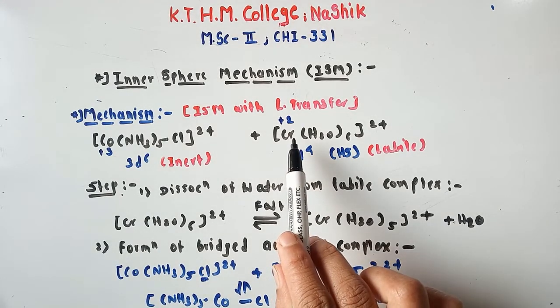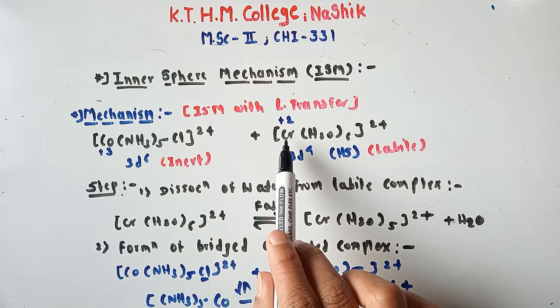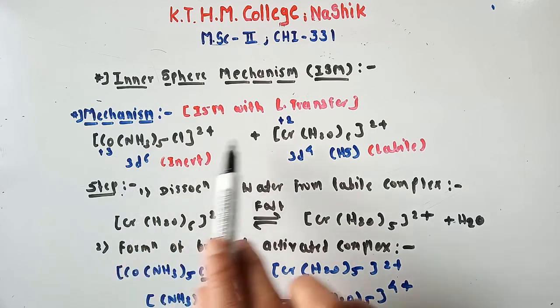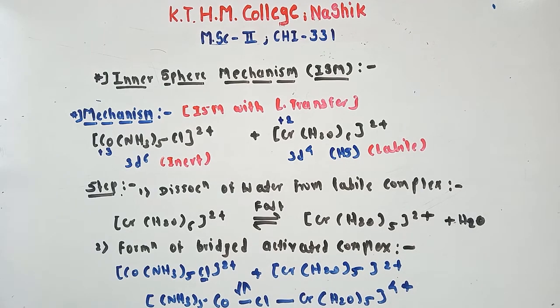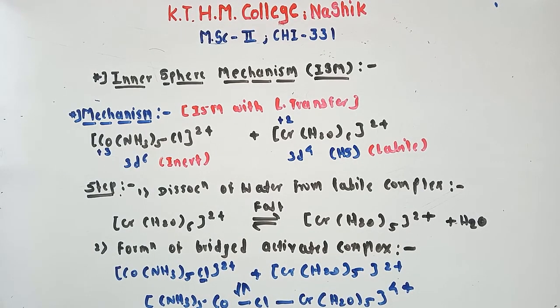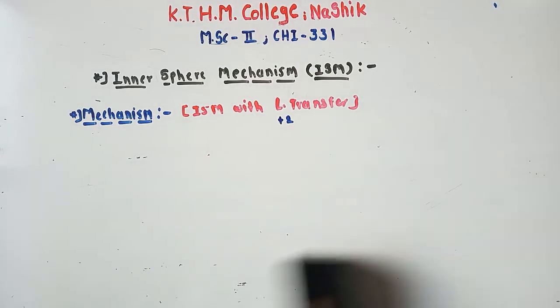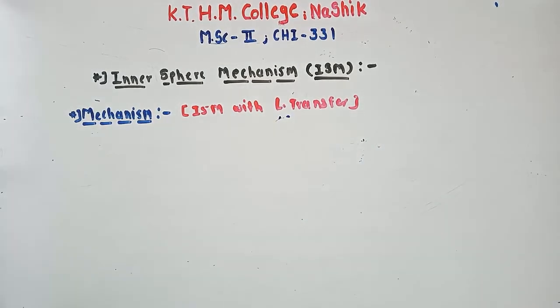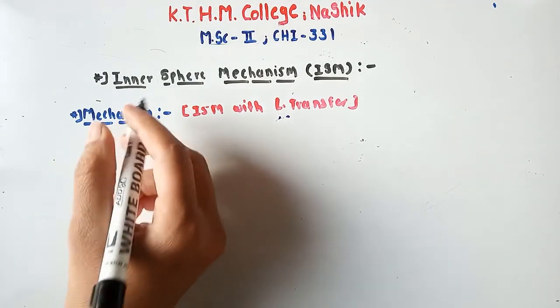Now let's see. This carries +2 oxidation state, this carries +3 oxidation state. So obviously electron gets transferred from chromium to this complex, which means electron gets transferred from reductant to oxidant. So let's see the third step. Third is electron transfer followed by dissociation of the activated complex. This is the last step.